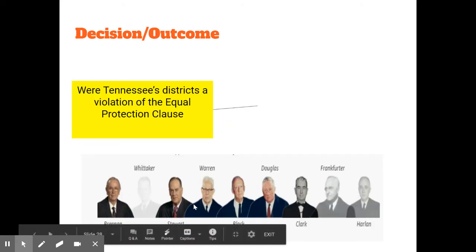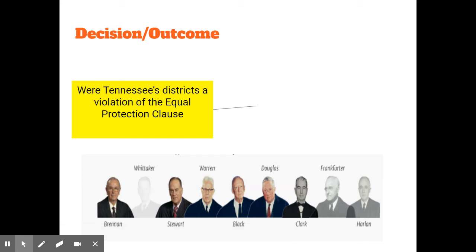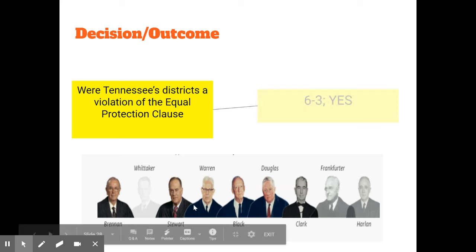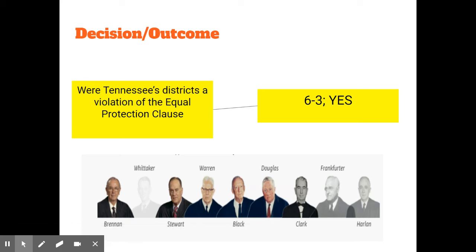All right, so what's the decision outcome? The question was, were Tennessee's districts a violation of the Equal Protection Clause? And in a 6-3 decision, the Supreme Court said yes, that the way in which these districts were drawn was unconstitutional because it put people living in areas that had seen population surges but had not adjusted the number of representatives, because you're using outdated census data, at a disadvantage.